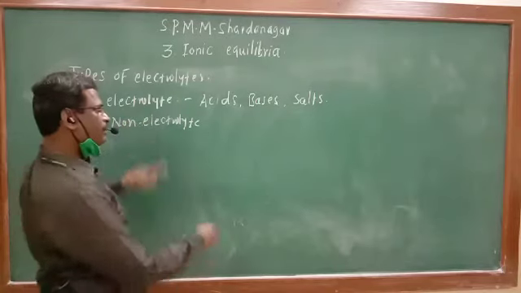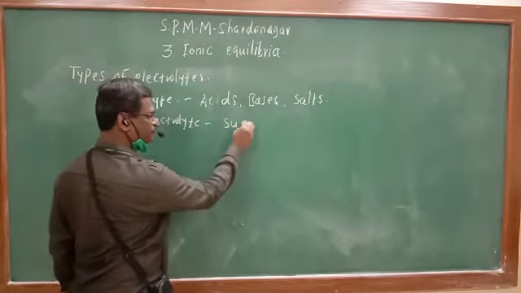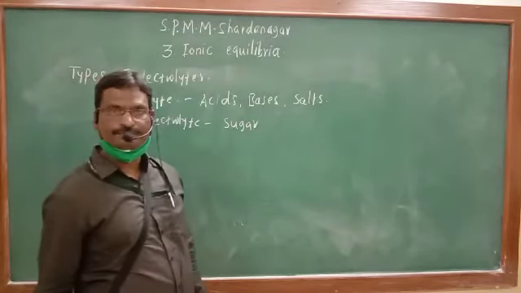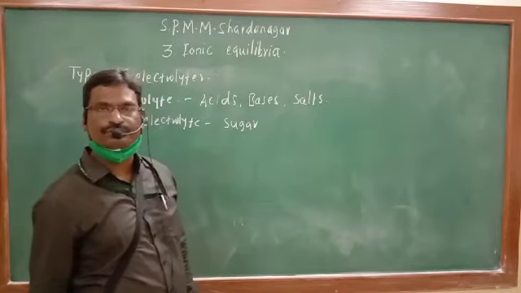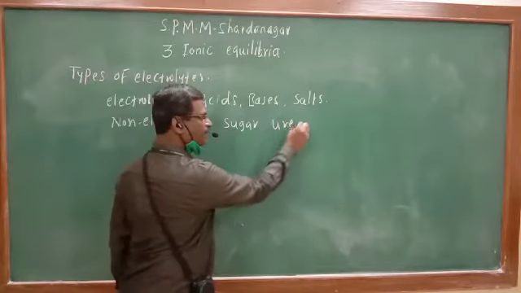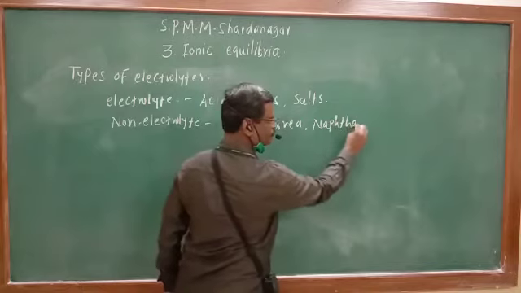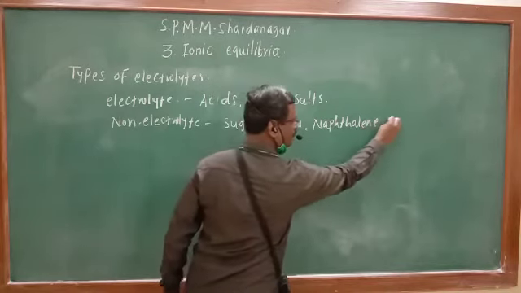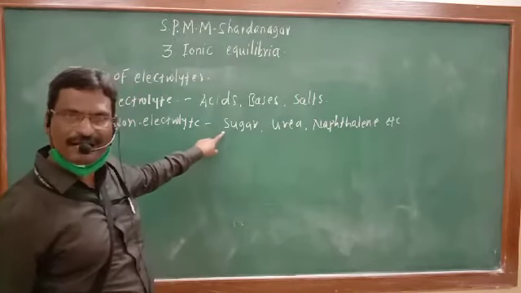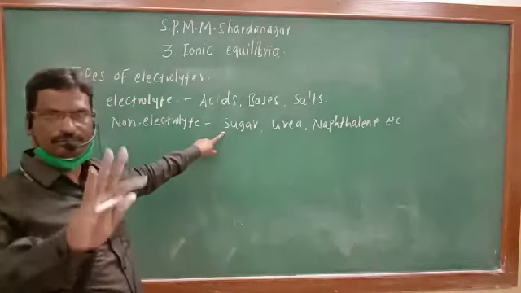Now what is meant by non-electrolyte? Substances like sugar, cane sugar, sucrose, glucose, fructose, or maybe urea, then naphthalene, etc. Whenever these substances are added to water, they may get dissolved.